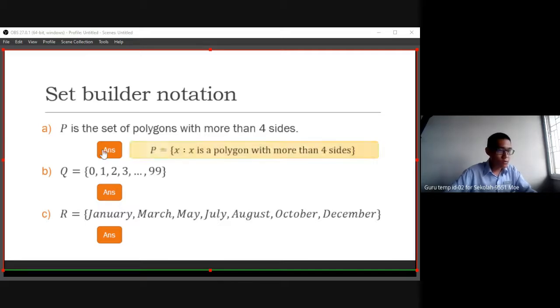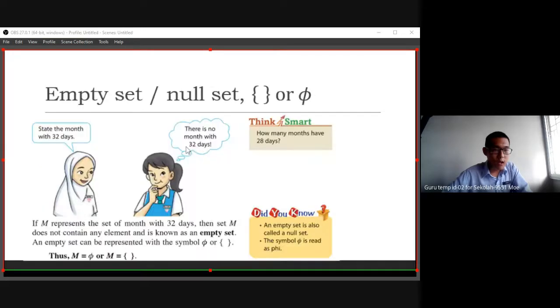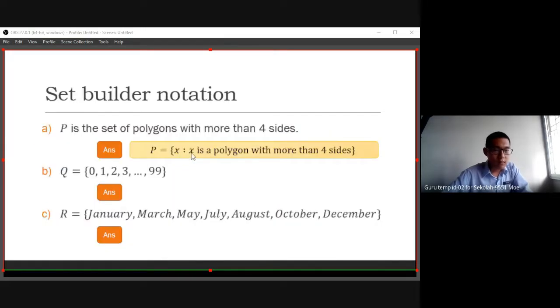We denote the element inside P as x. Let's say we have an x, where x is a polygon with more than 4 sides. So x is an element of P, whereby x is a polygon with more than 4 sides. Okay, so the description is like that. This is a set builder notation.